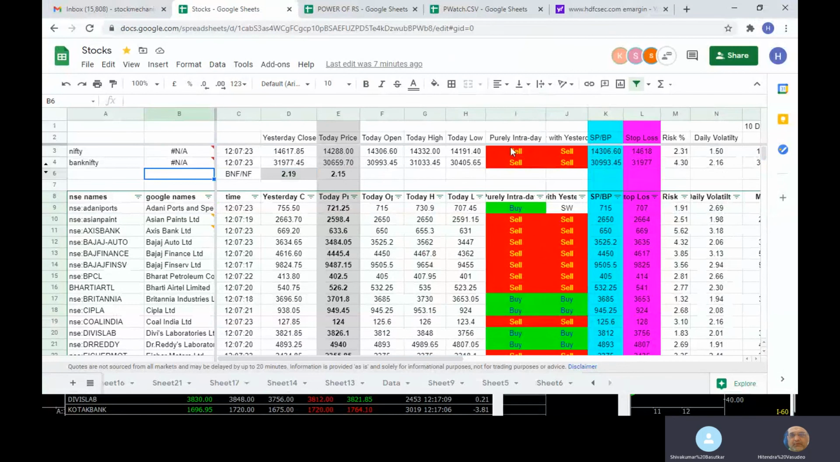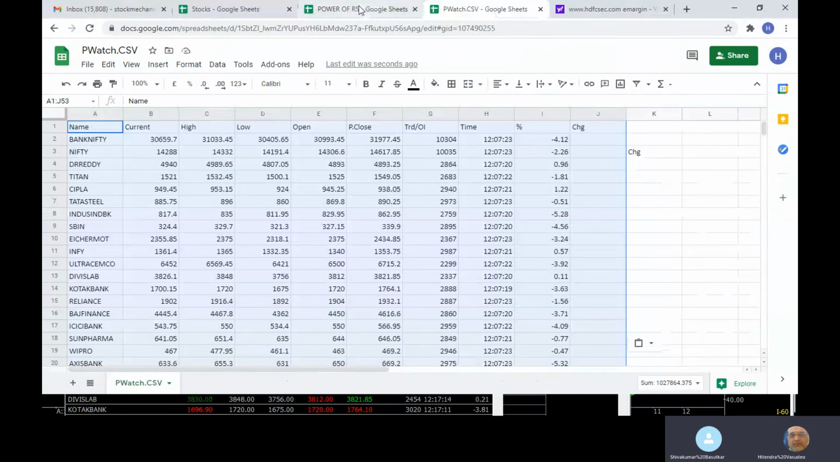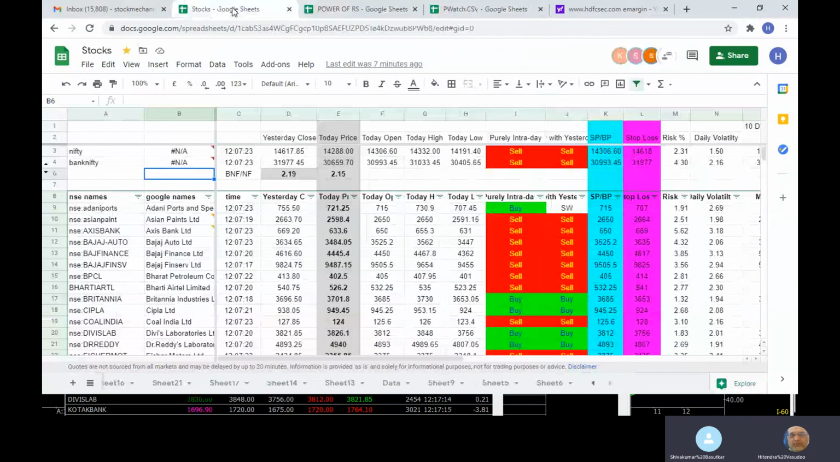Regarding the stocks you are interested in, you can tell me in a couple of days. I'm already there in Power of RS, that is different. But as far as the stocks file is concerned, you're talking about Nifty 50, correct? Yeah, that's Nifty 50.